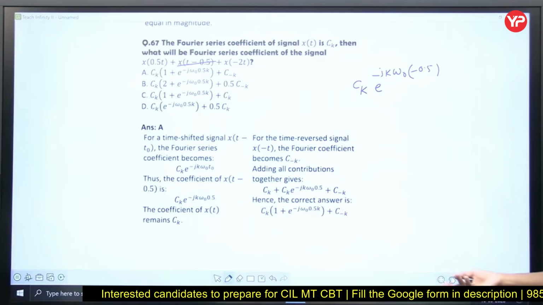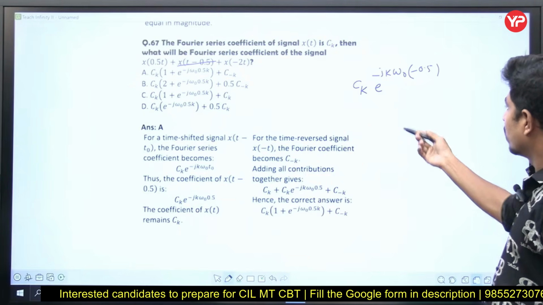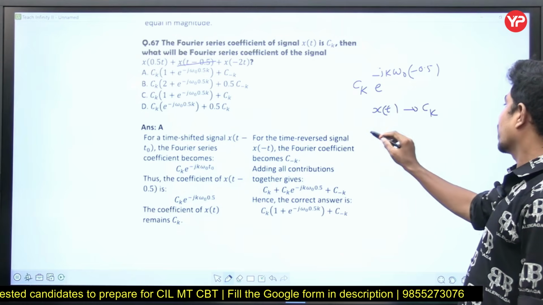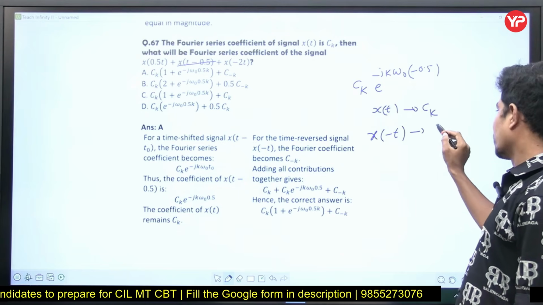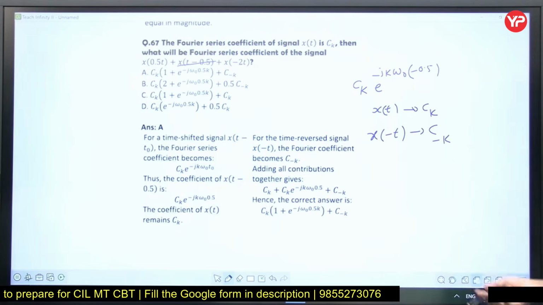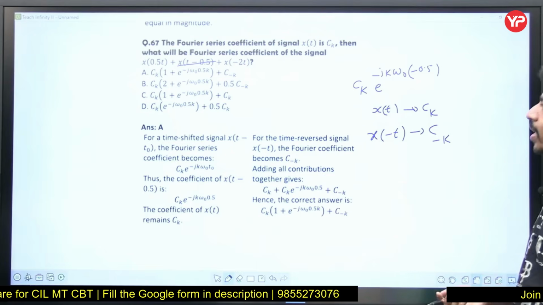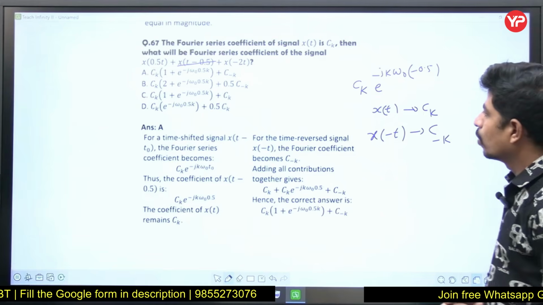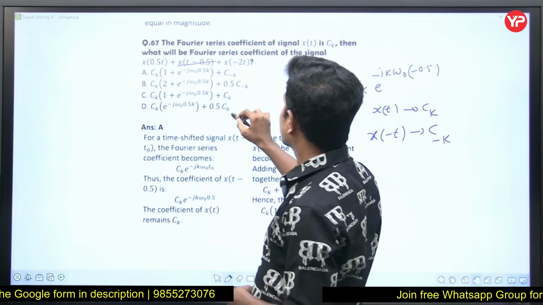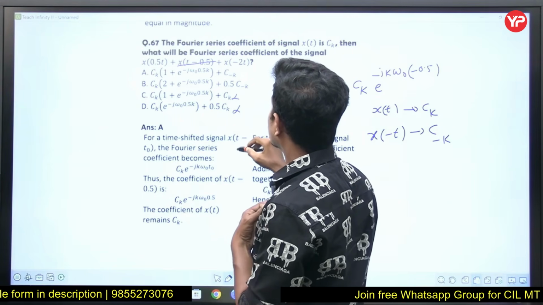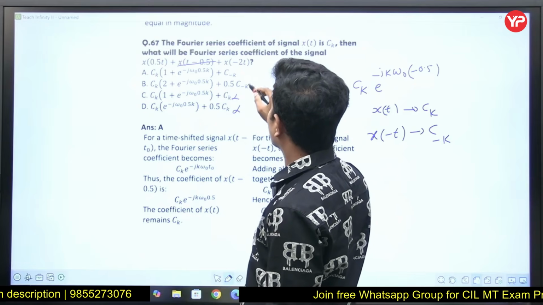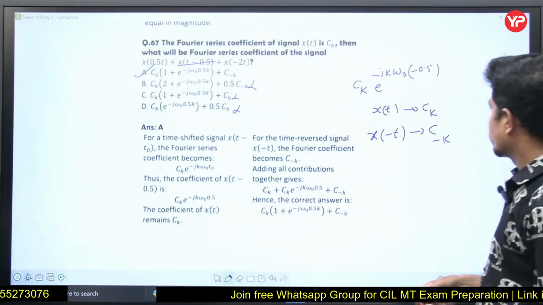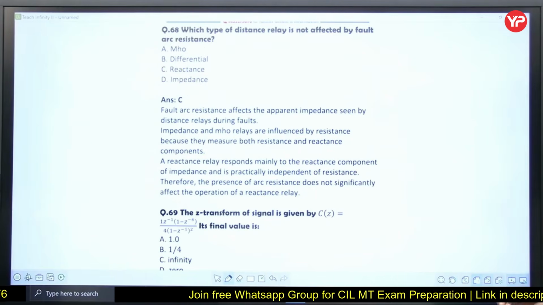Minus will give minus k. See, if x of t is Ck, then x of minus t will be C minus k. Now look at the options. Which option is correct? C minus k should be there, so this is not correct. This is also not correct. C minus k is there in this one. Option is A. Very simply we can take it. Option is A.